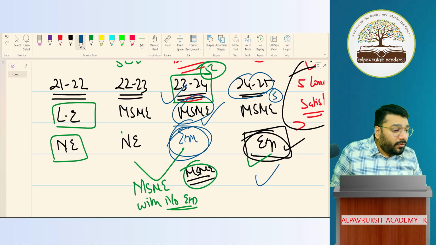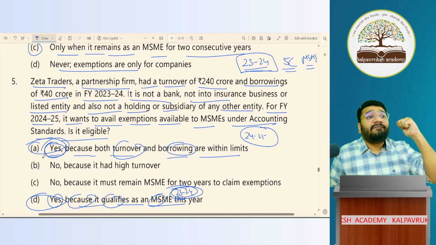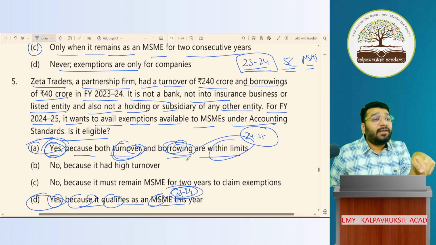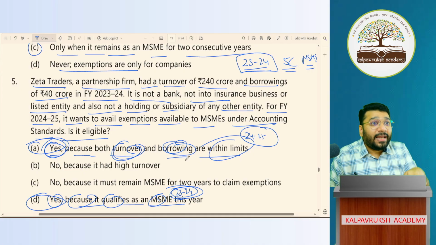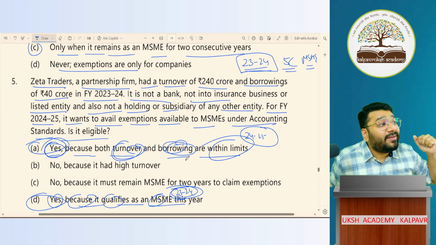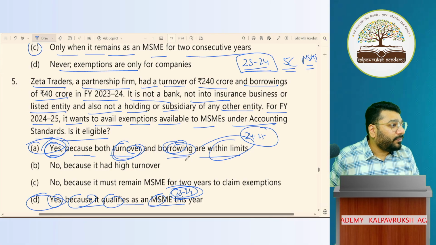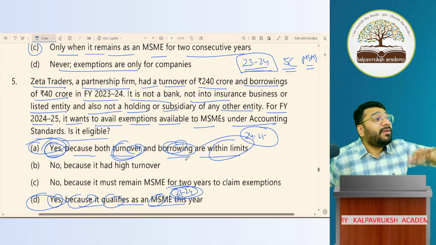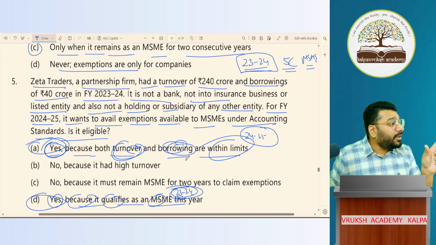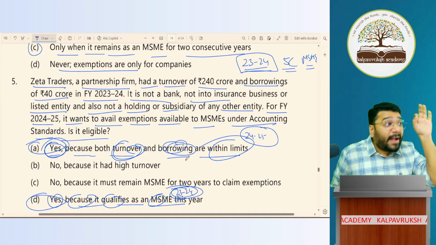So here the first point they're telling is, yes, you will get exemption. Why will you get exemption? Because turnover and borrowing are within limits. Just because turnover and borrowing are within limit, can you get MSME exemption in the current year? No. Because the previous 2 years should have been MSME with exemption, or at least the previous year you should be MSME with exemption. Then the current year exemption will be available. Got it, not got it? Should I rephrase this one more time? This is very, very critical and they have asked it in a very minute way.